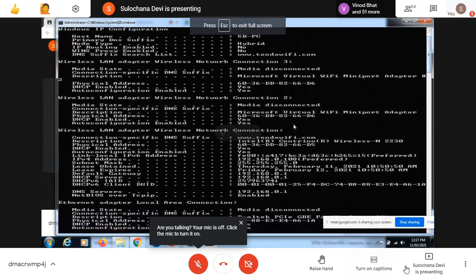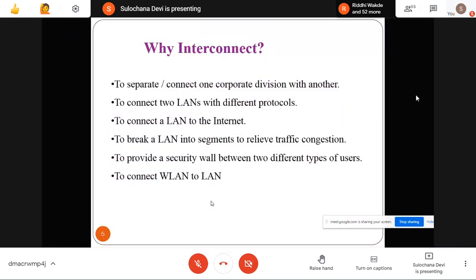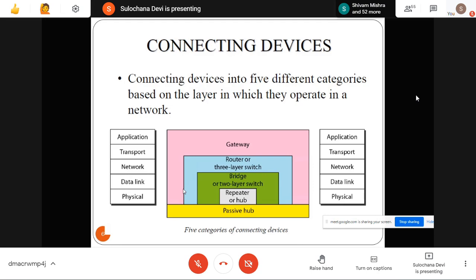And see this here. If we want to provide more security for employee information or financial information, compared to our general administrative information, we can put that information into a separate segment and provide more security than for the common general information. And when we want to connect a VLAN to the LAN, all these are the reasons why we need to interconnect. So for interconnecting, we need different devices.